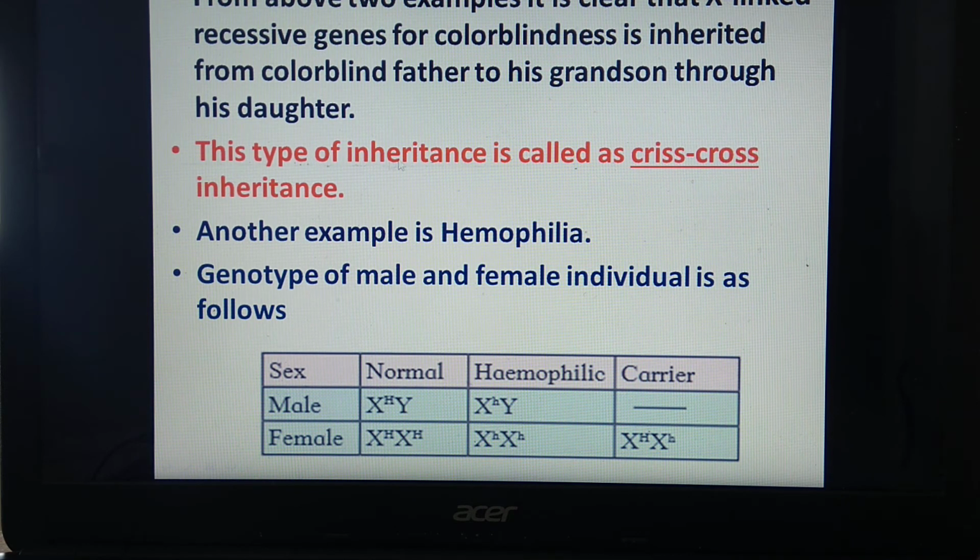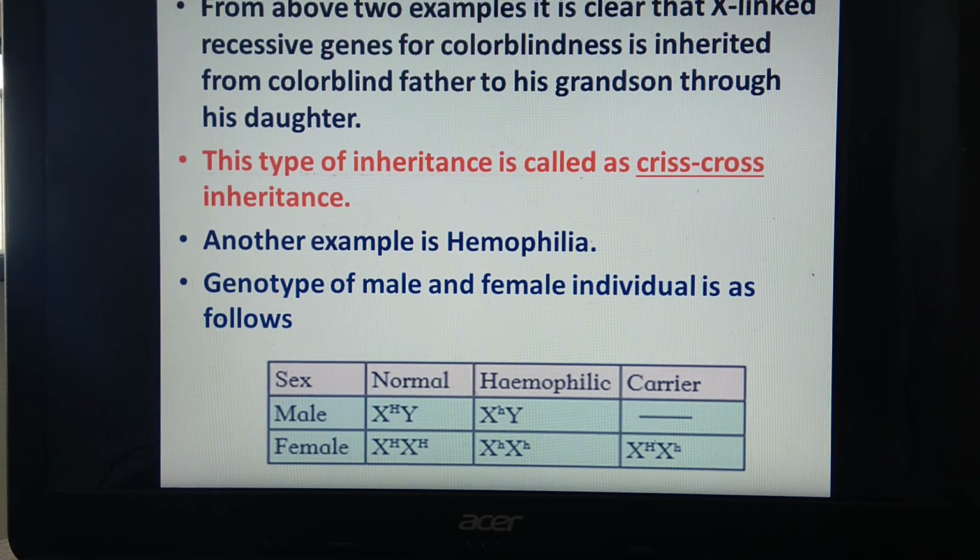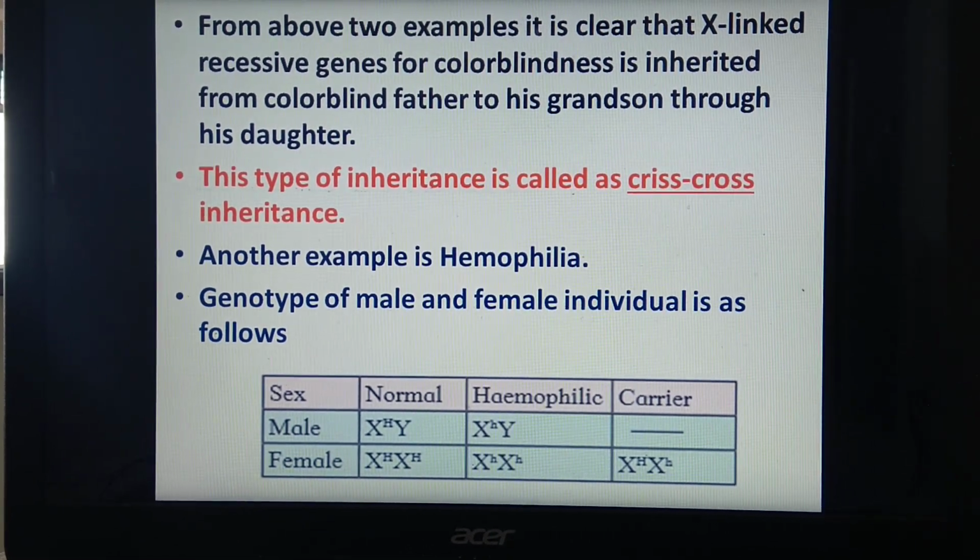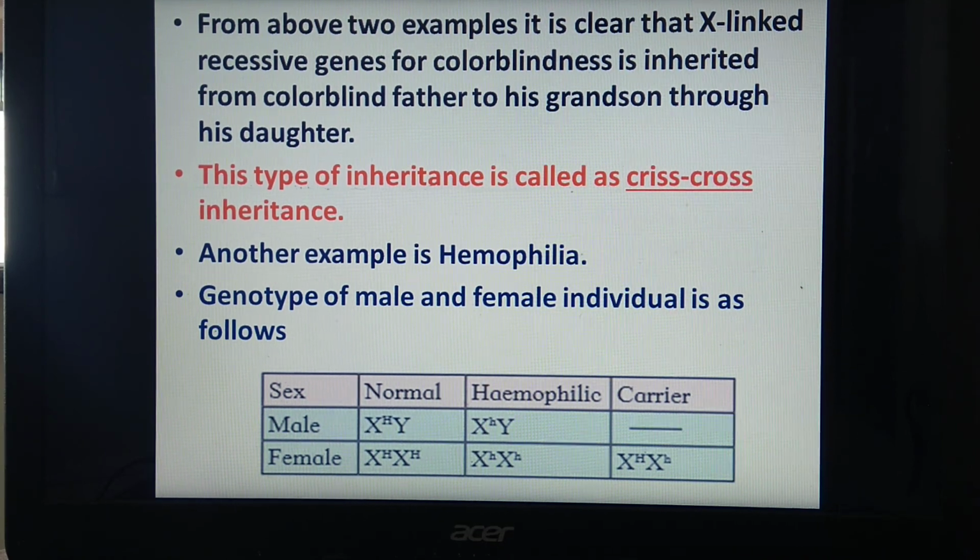So this type of inheritance is called crisscross inheritance. So this is all about crisscross inheritance. A question of 5 marks can be asked on this. Next to that, we have to study another example, that of hemophilia.